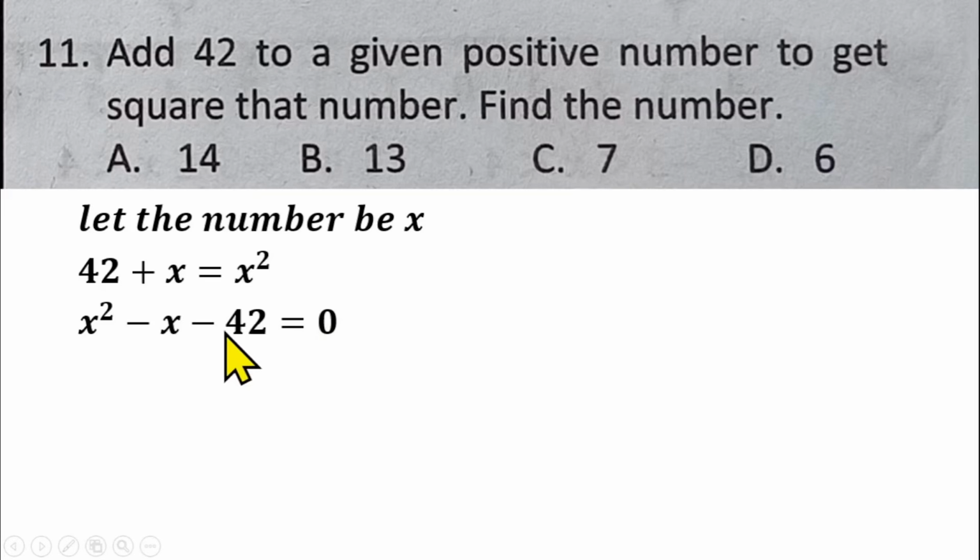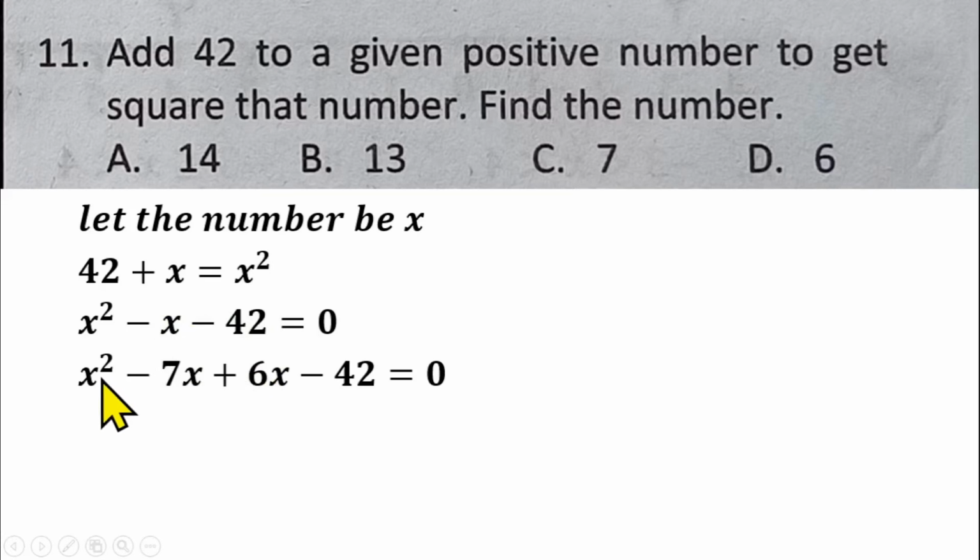What I will do is find two factors of minus 42 that add together to give minus 1. That should be minus 7 plus 6, which gives us minus 1, and when you multiply them together, gives us minus 42. So minus 7 plus 6 will replace the minus x here, and it becomes minus 7x plus 6x.